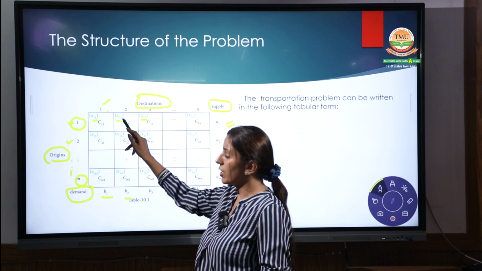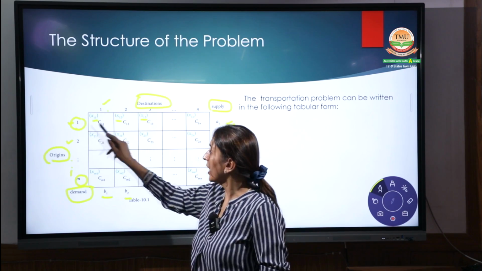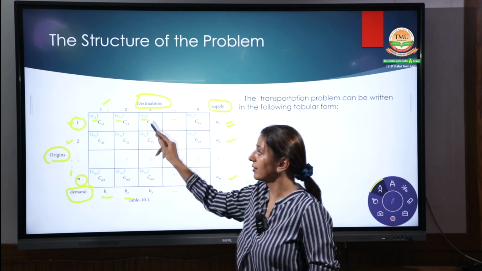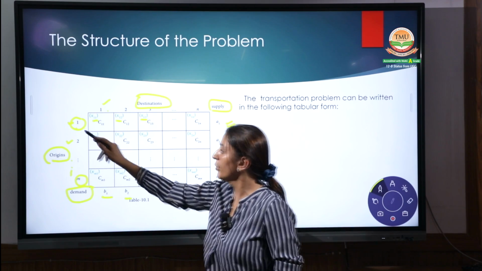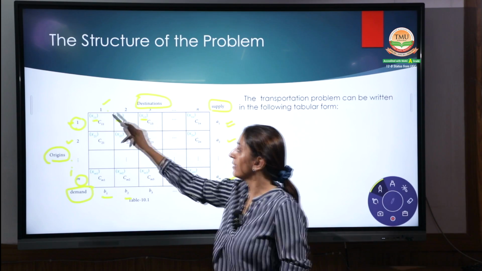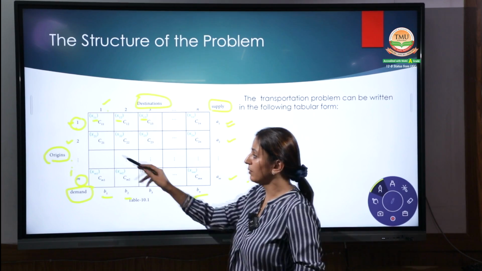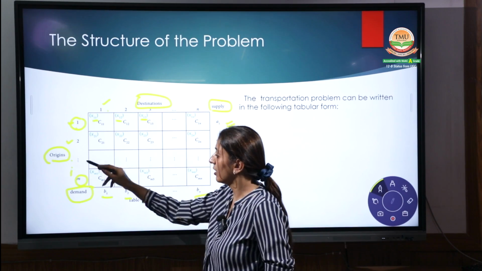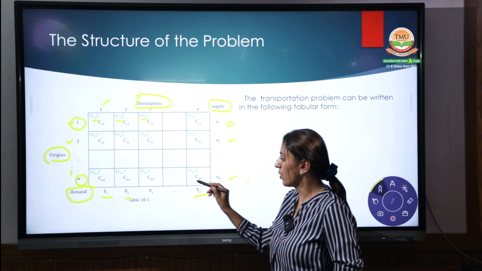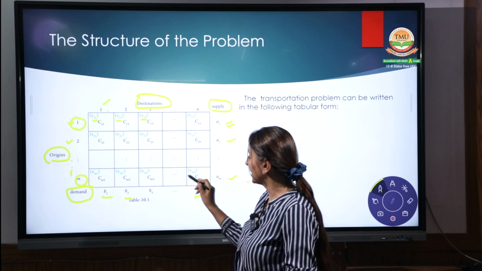What does this X12 indicate? One origin and the second destination. Then 1,3, one origin and the third destination, and this continues till 1n. 1n means one origin and the nth destination, the number of destinations. Same with the second row, third, until M. The last one will be XMN.